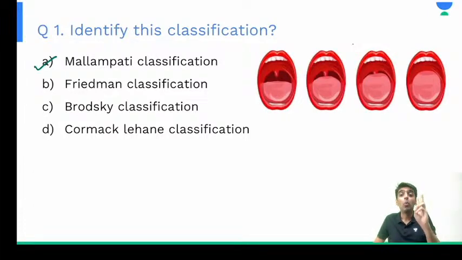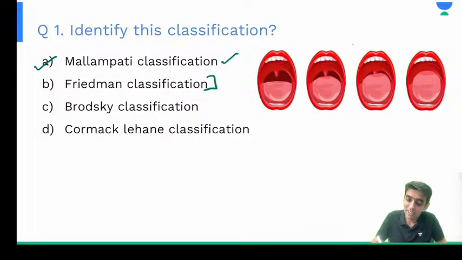So what was asked in the examination, you have to answer accordingly. Whether the tongue was protruding out, it is Mallampatti classification. As far as my guess goes, the examiner will ask you about Mallampatti, unless the examiner is very tricky and wants to bust you. Then it can be a Friedman classification.